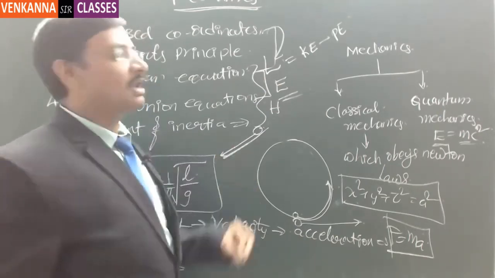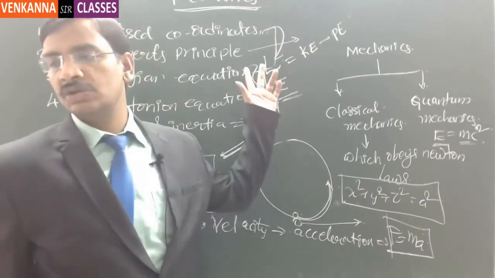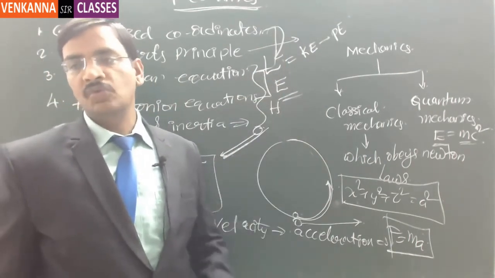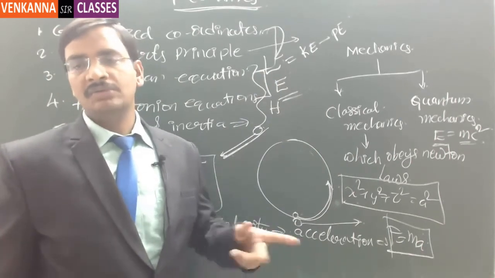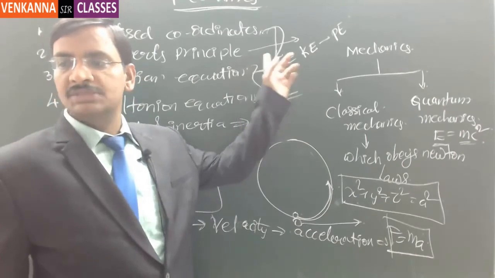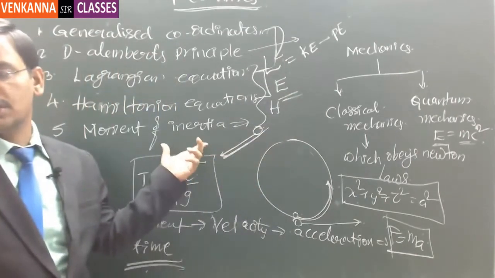D'Alembert's principle is a little bit different from that. It is used when a body is moving relative to another body, and the relative mass is getting moved. That one is discussed separately.